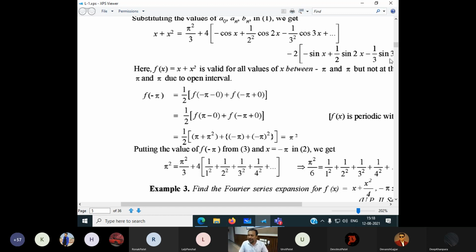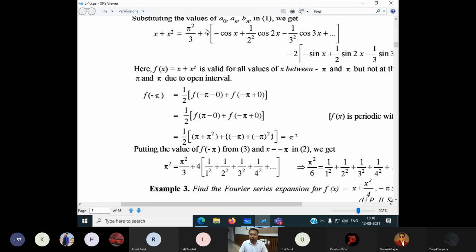Sine twice phi is 0. These are all zeros, so the sine terms become all 0. Here the cos terms become 1, considering the sign convention, and cos is an even function. In an even function, even if the inside of the function is negative, it becomes positive. So it becomes +1, +1, +1.